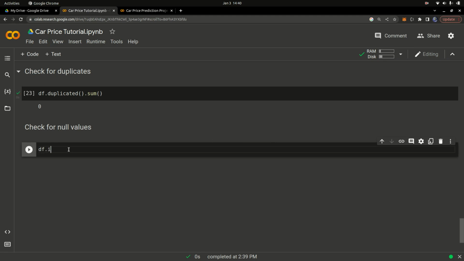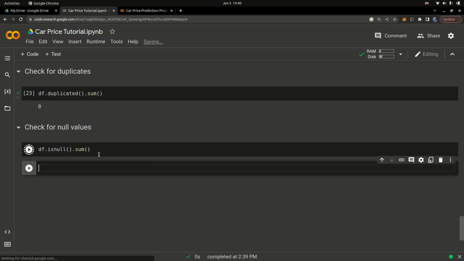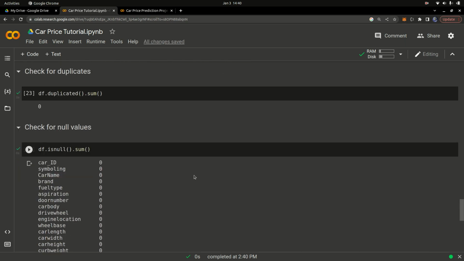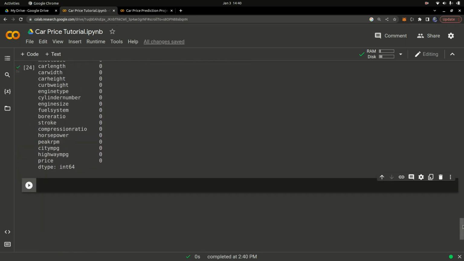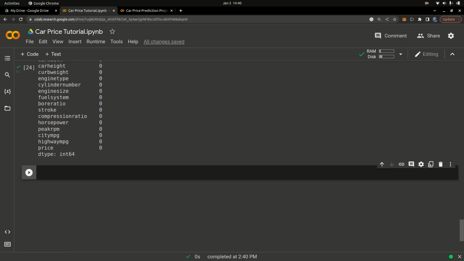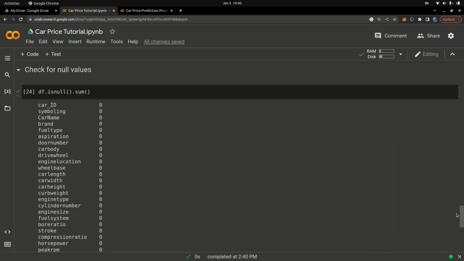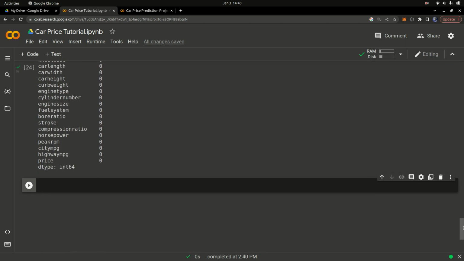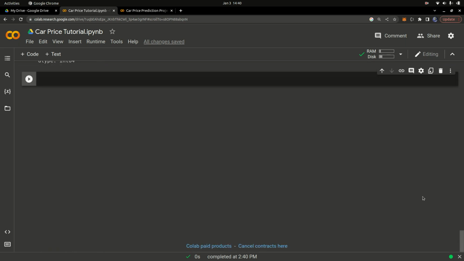Again, you can check out my video on data preparation and cleaning in machine learning, where we explain all of these concepts. If I run this, we can see we don't have any missing values in any of the columns, so we are good to go. You can see all of them are zero. If you see a one, it means you have a missing value and you need to delete it, and I explain all of that in my video on data cleaning for machine learning models.